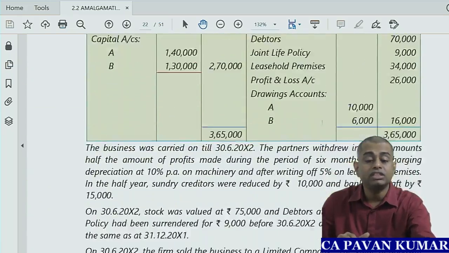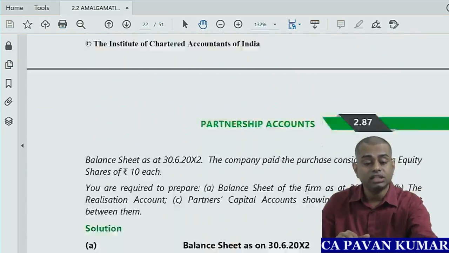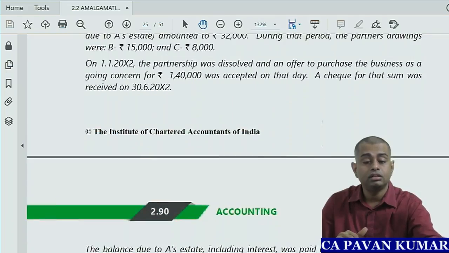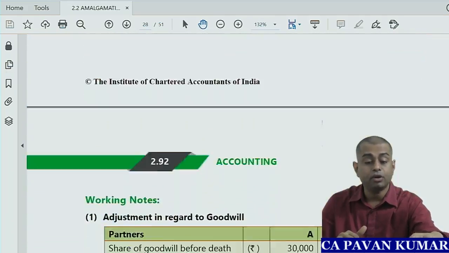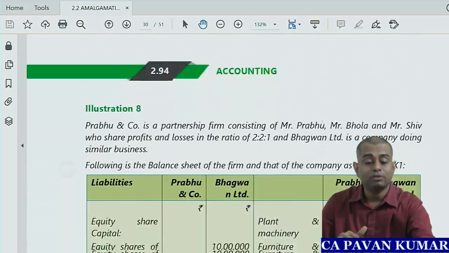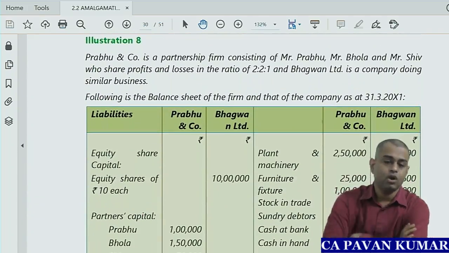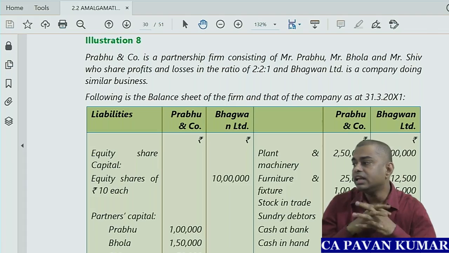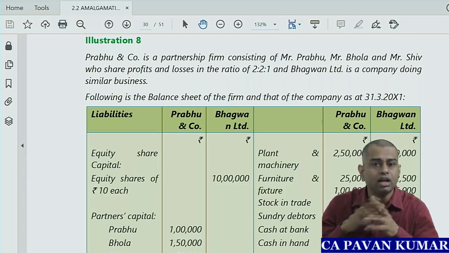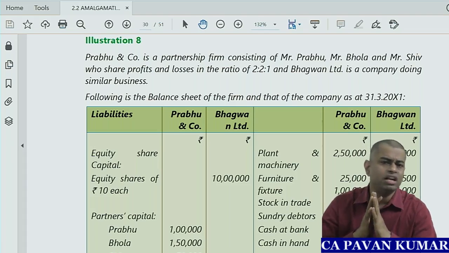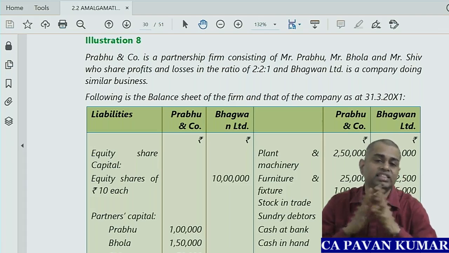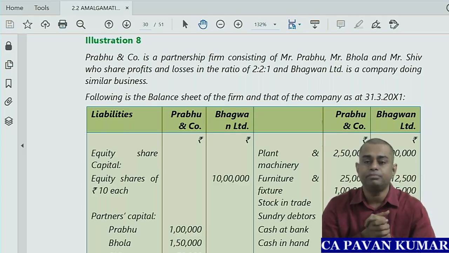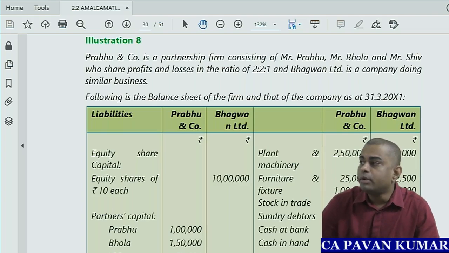So where shall we start? We can start with problem number 6. Yes, we can. Or we can start with problem number 7, which is a big problem actually. Or we can start with problem number 8. Okay, we'll start with problem number 8. Another thing is, whether you are doing the new syllabus CA Intermediate or the old syllabus CA IPCC, there is literally no difference in this module. Even the problems are the same, the solutions are the same, the study material is the same, the theory is the same. So look at problem number 8.